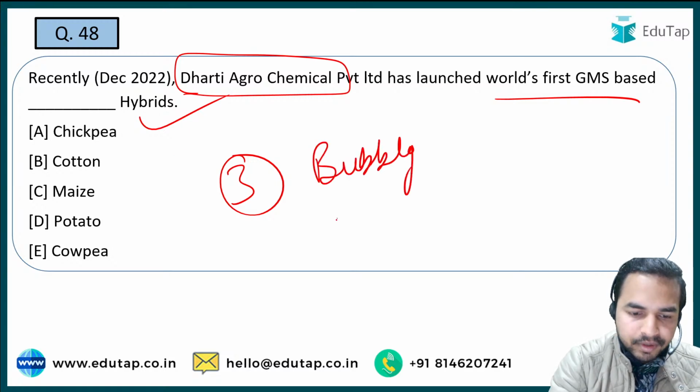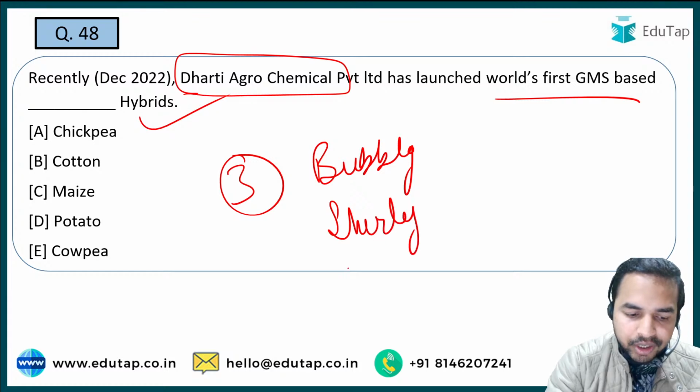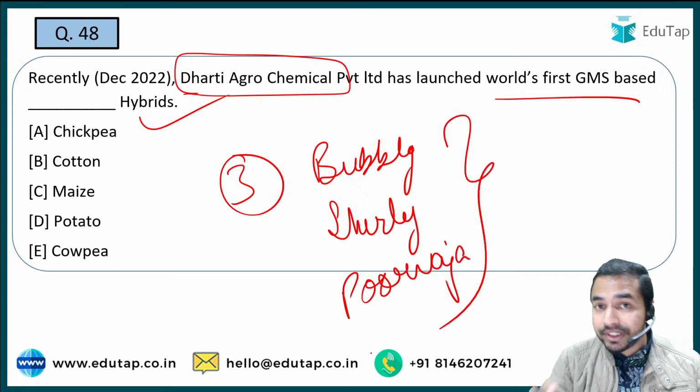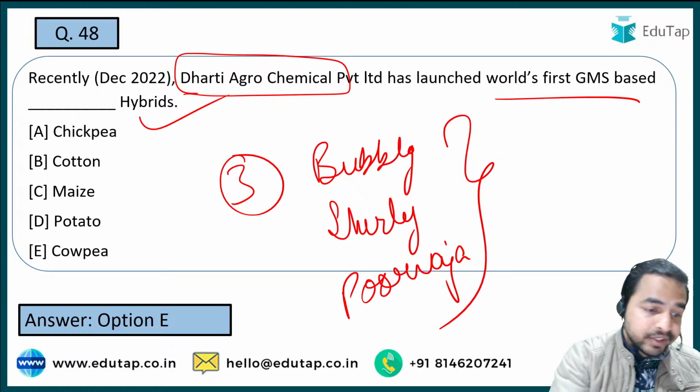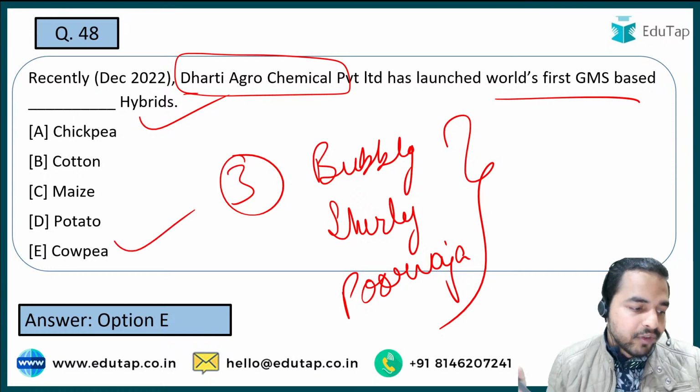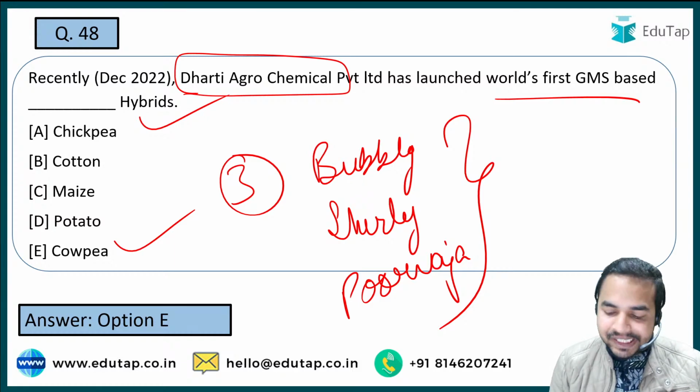Bubbly, Shirley and Purvaja. So these are the 3 hybrids which have been launched. The name of these hybrids which have been given. The right answer is option E, that is Cowpea. Absolutely right. Benisha, Bruce, Pritish, Deepak, everybody has given the right answer. That is option E, Cowpea is the right answer.